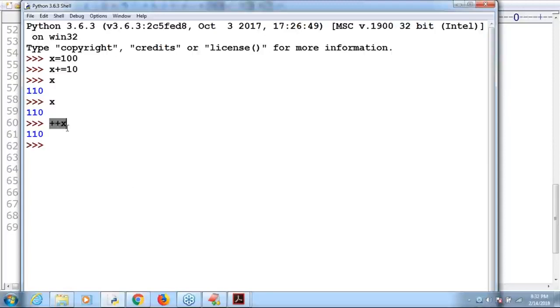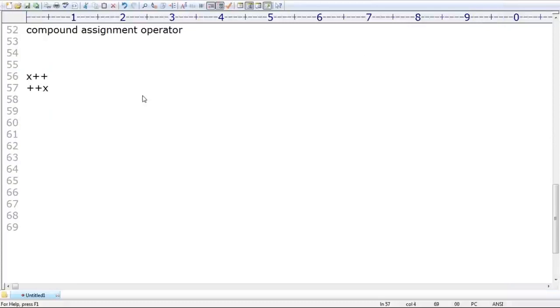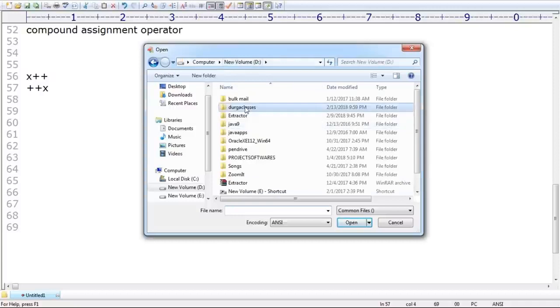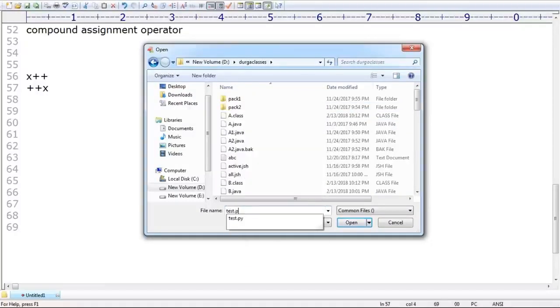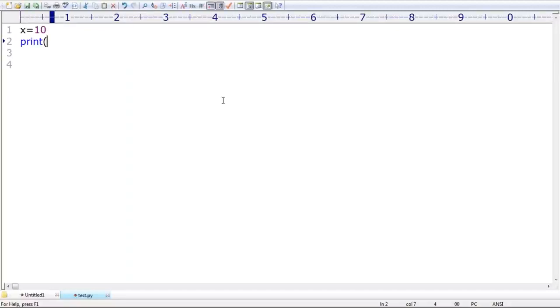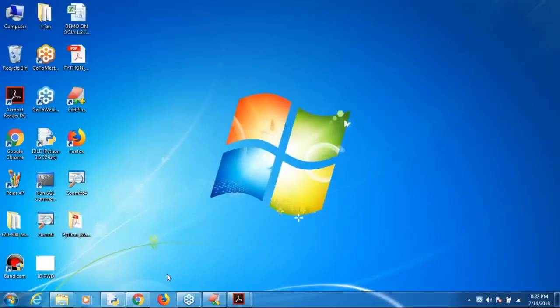Plus x. One minute, let me cross check. Because in Python, increment and decrement operators are not available. Remember that. X is equal to 10. Print of plus x. Next, after that, print of x plus plus. Now I'm trying to take it like this. What will happen? What is the meaning of that? Now you can see very clearly, right?